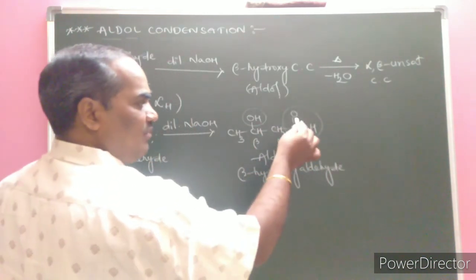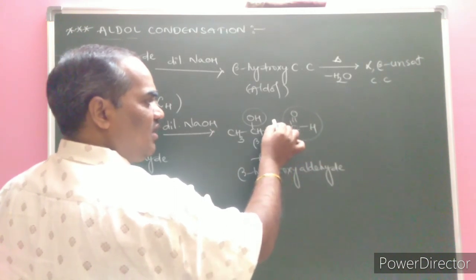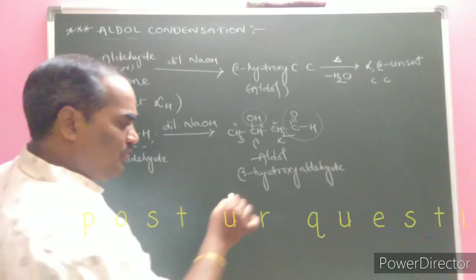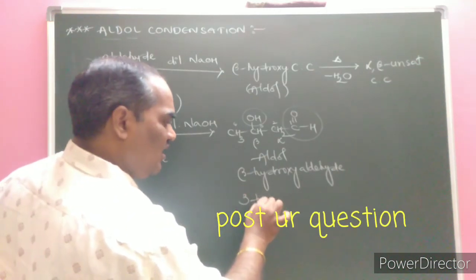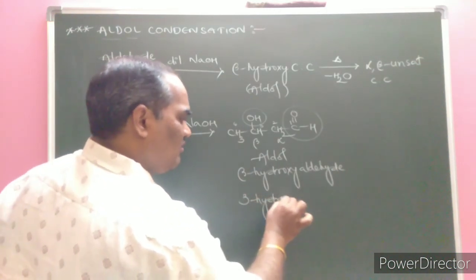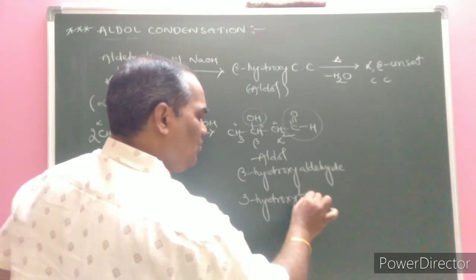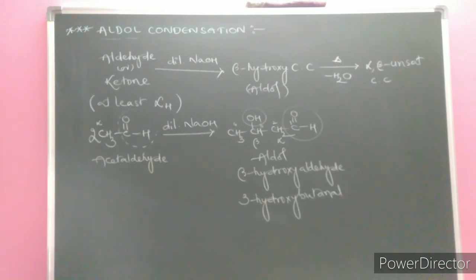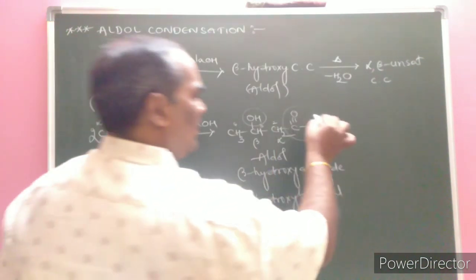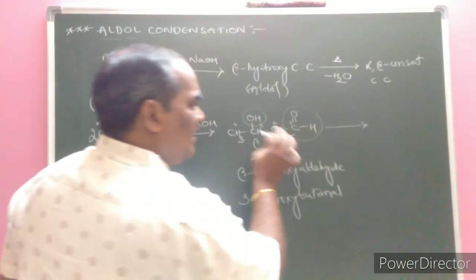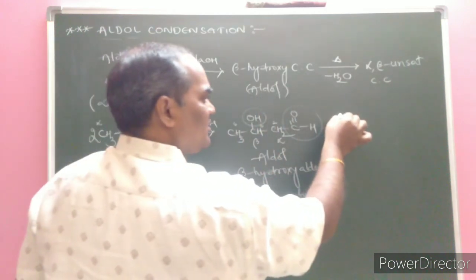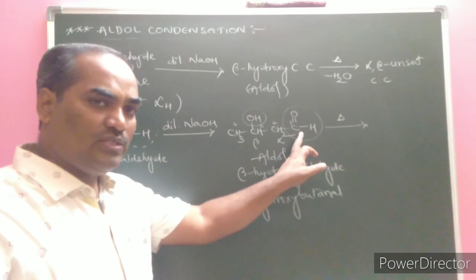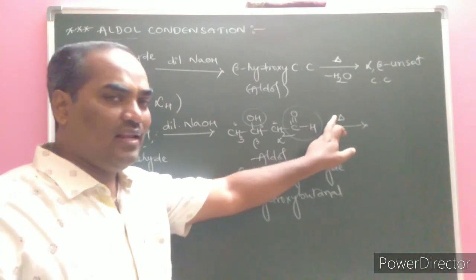What is the IUPAC name? Let's give the priority numbers 1, 2, 3, 4. On the third carbon atom an OH group is there, so we call it 3-hydroxy butanal. 3-hydroxy butanal is the IUPAC name. Next, here an aldehyde is formed, so we need to heat it. Instead of the aldehyde, if a ketone is formed, no heating is required.